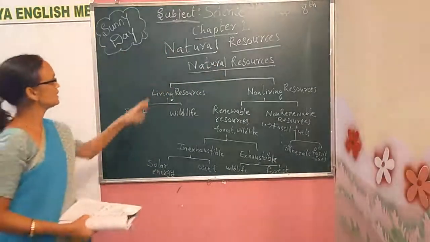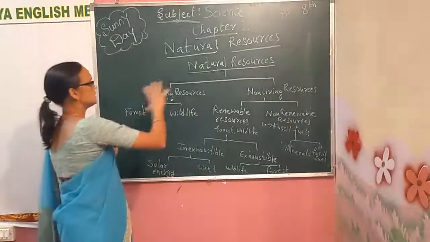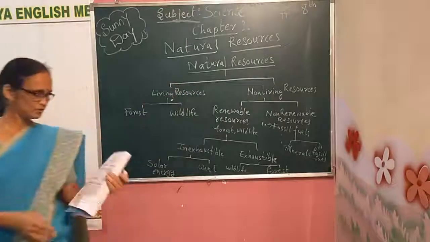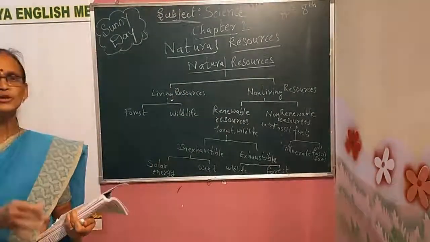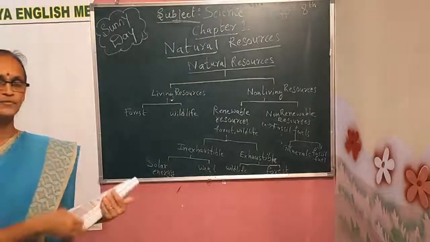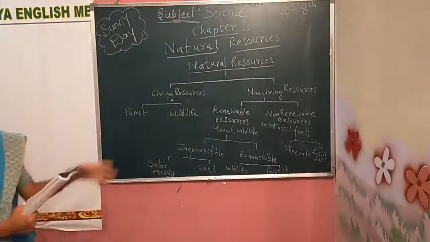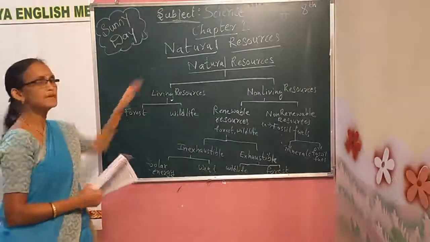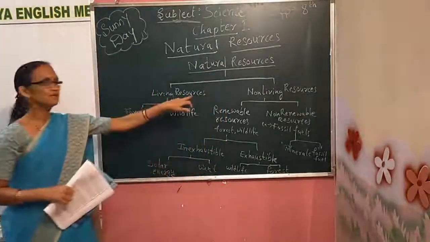Here, there is a big chart on your page number 1. Just go through the chart. Then you will know the rough sketch about natural resources: how many types of natural resources there are and what they are. You can learn it in this table. Natural resources: first one is living resources.